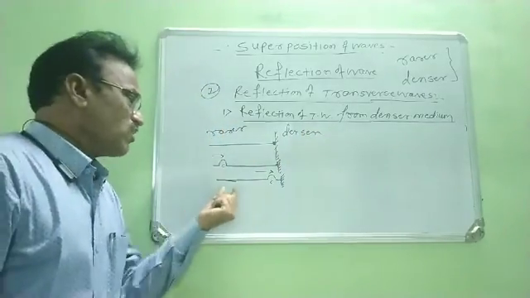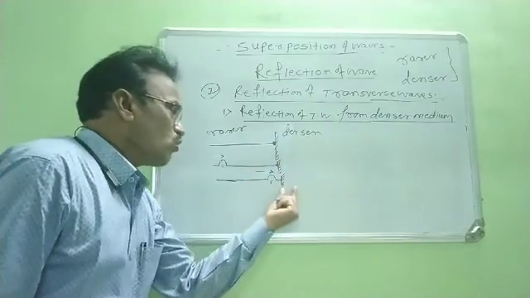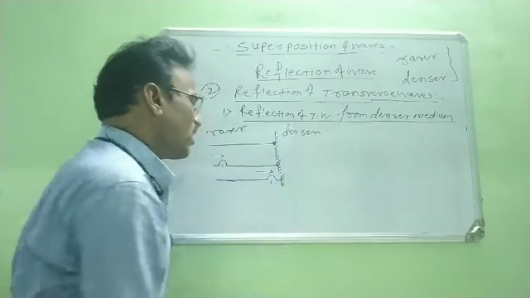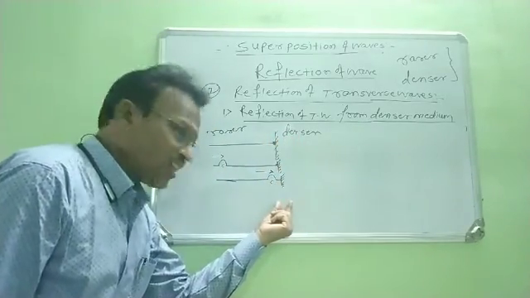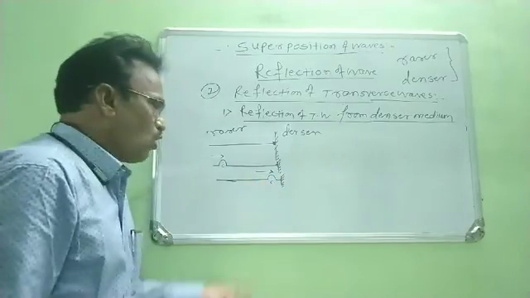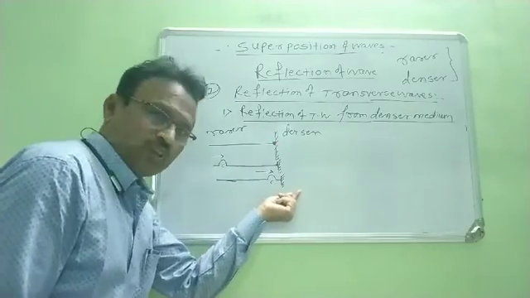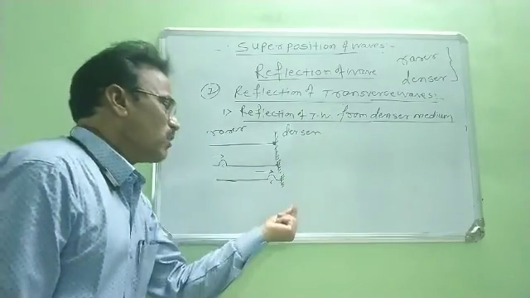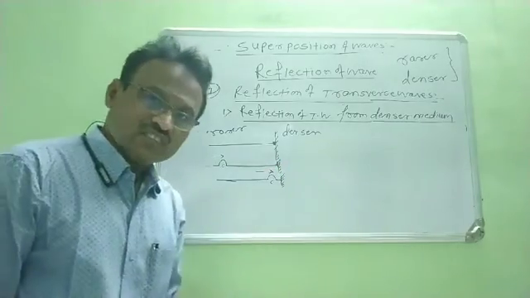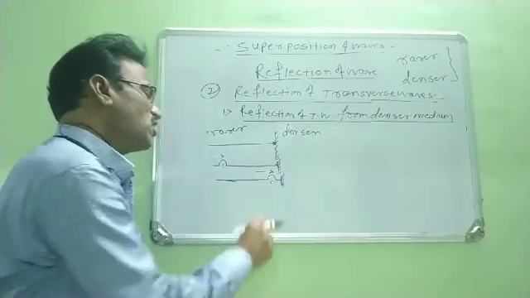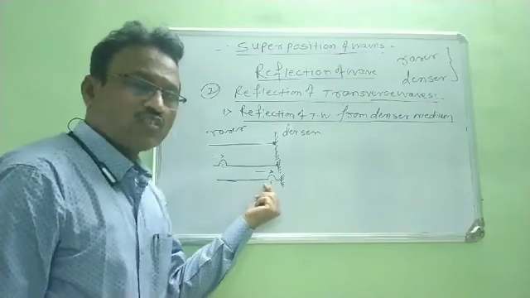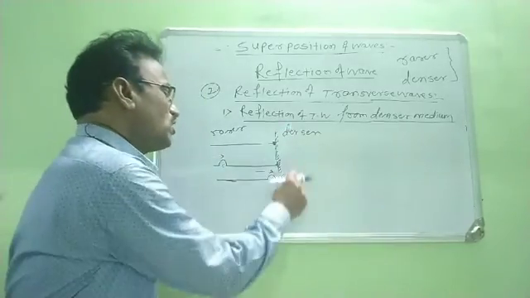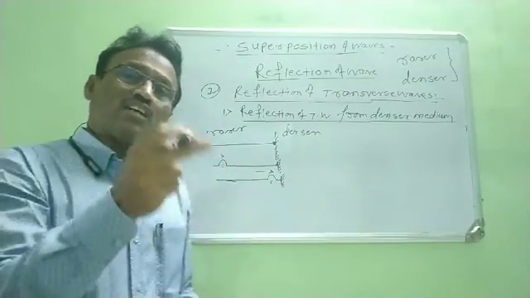When the crest is incident on the rigid support, it tries to pull the particles of the denser medium vertically upward. But the denser medium, or rigid support, remains at rest, because no sufficient energy is provided by the crest to the rigid support.